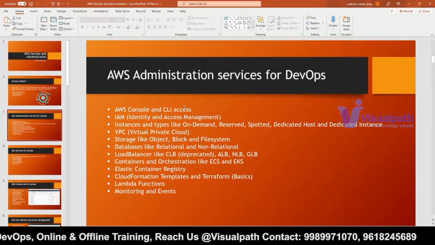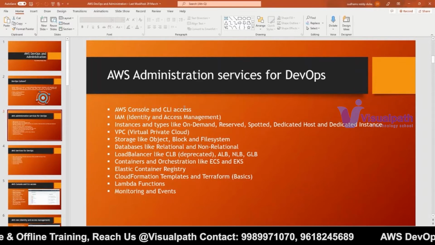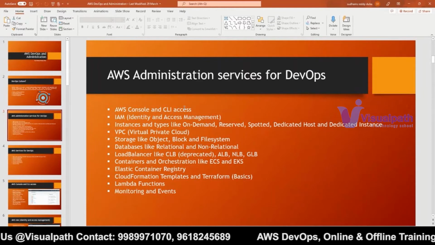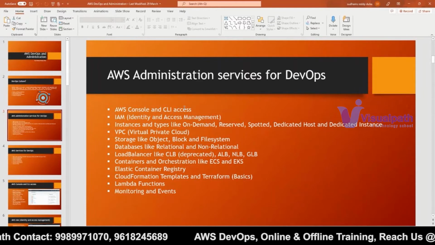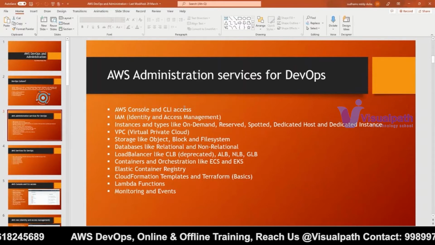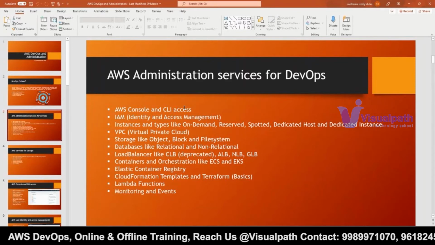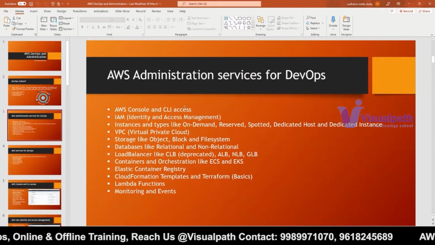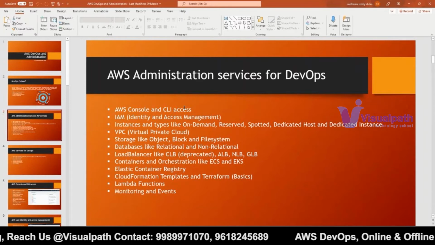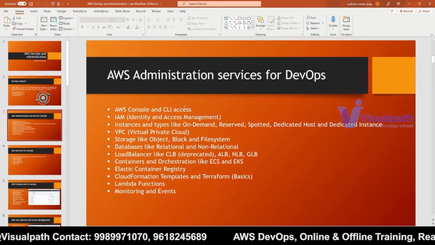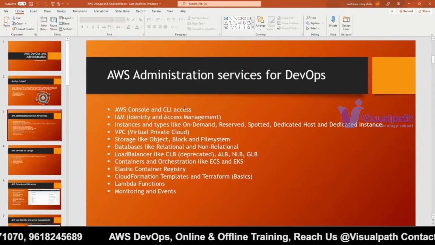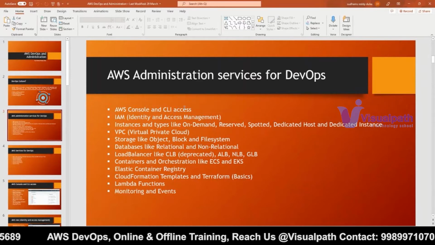But this CloudFormation template is especially designed and used by only AWS, not by someone else. If you want to replace that and manage with a common tool, then the one which is most important in the market right now is Terraform. If you learn Terraform also, we have huge openings for that. Terraform is one of the infrastructure as code tools where we can manage any cloud: AWS, Azure, Google Cloud, any other cloud.